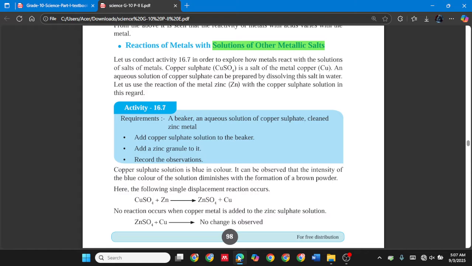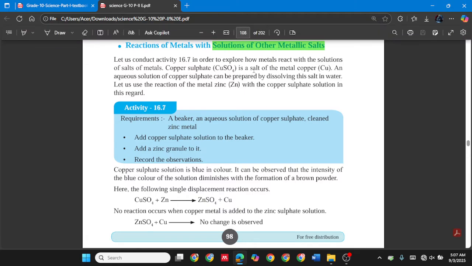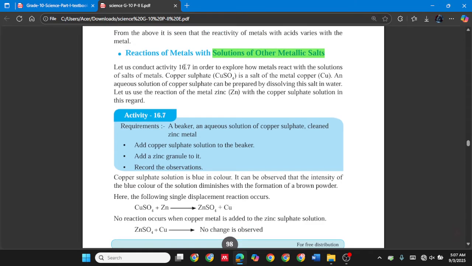Copper sulfate. This is a salt of metal copper. The topic is solution of other metallic salts. So here the metal is copper and the salt is copper sulfate. An aqueous solution of copper sulfate can be prepared by dissolving this salt in water.